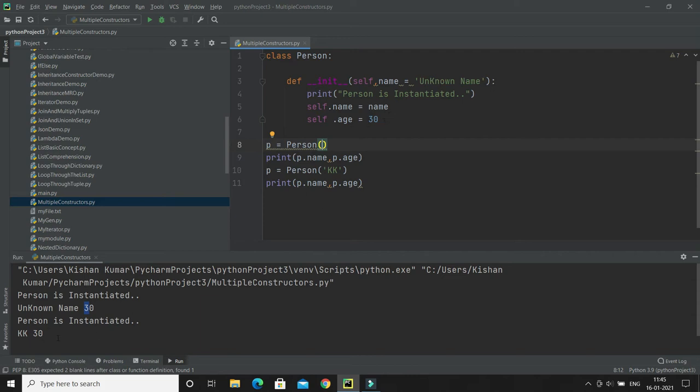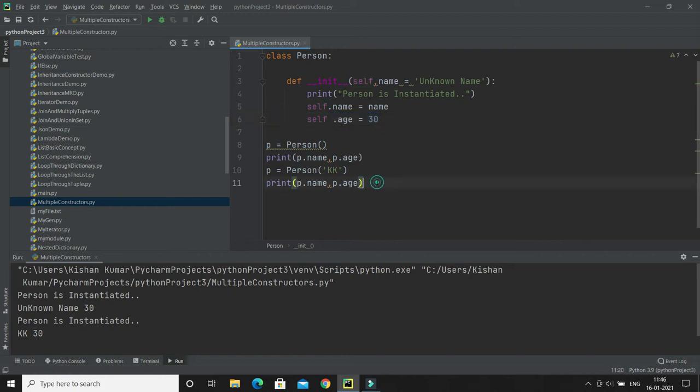The second time it says person instantiated, name is kk because we are passing kk. Age we haven't passed, we have just hard coded it, so 30 is getting printed. So if you want to hard code some value in the constructor itself, and it will be the same for all person objects, then you can hard code it like this as well.